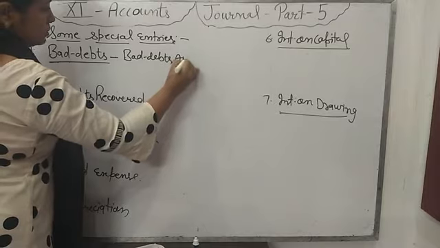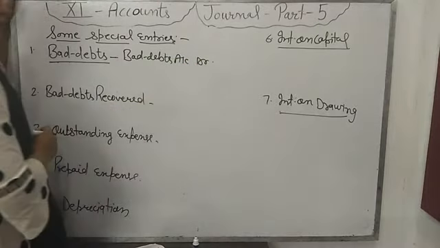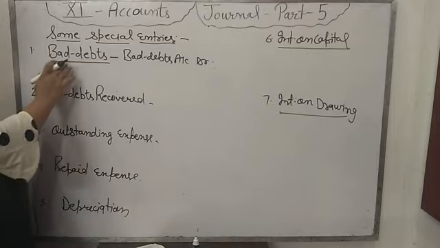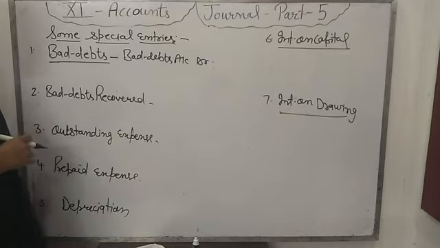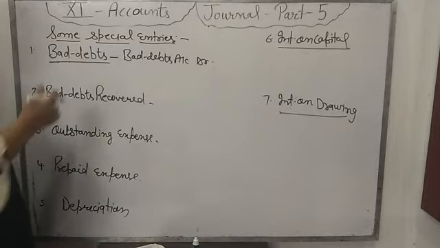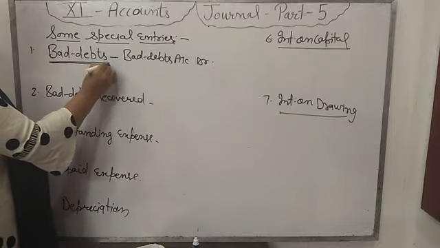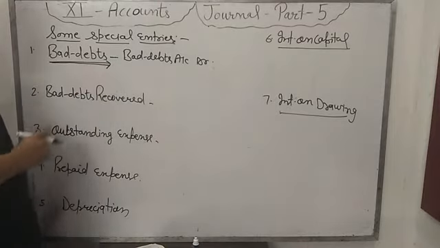account debit. For example, the firm has to take rupees 10,000 from any debtor, but the debtor is able to give only 5,000. 50% money he can give. He doesn't have more. He has become insolvent. Insolvent means when any person is declared by the court as not able to pay his dues, that person is known as insolvent.